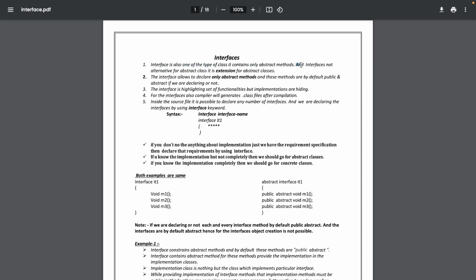And interfaces are not the alternative for abstract class. This is the most important thing that one should know. It is the extension for the abstract classes. What it means, we're going to dive deep into that in a while. The interface allows you to declare only abstract methods, and all the methods in an interface are by default public and abstract.